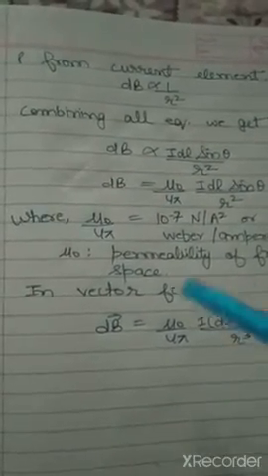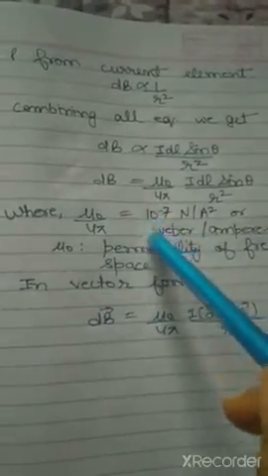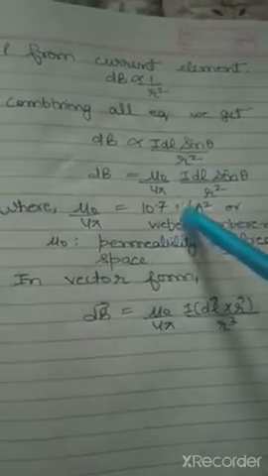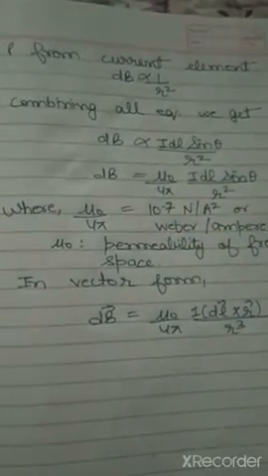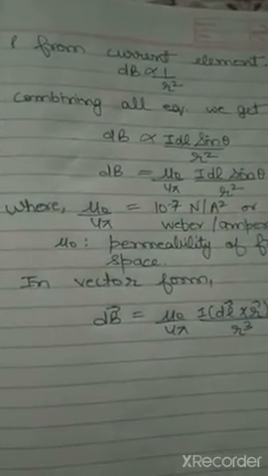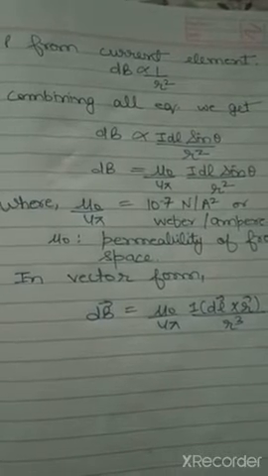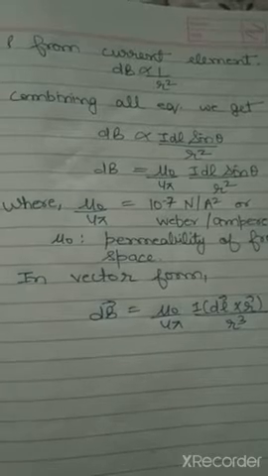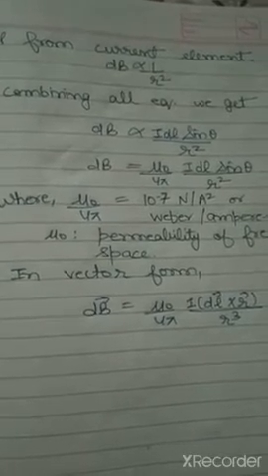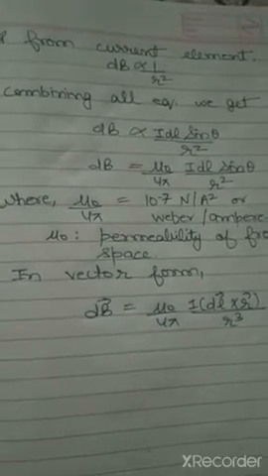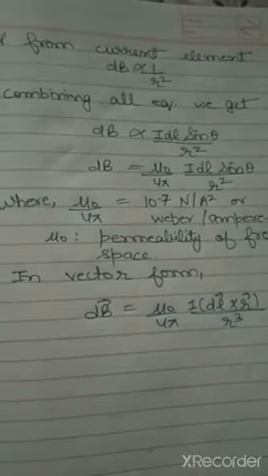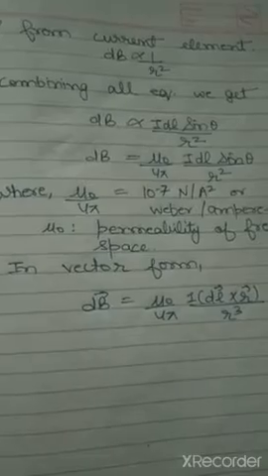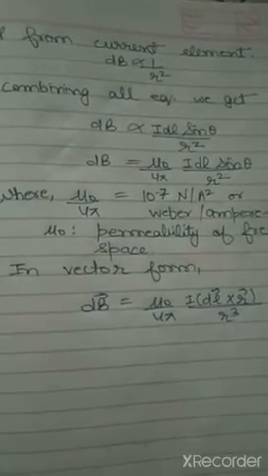Now here you will see a new unit, Newton, ampere, you all know that. The Weber is the unit of magnetic flux. Like we have electric flux in the electrostatics chapter. So electric flux is equal to what? E dot A, the product of electric field into area. Similarly here we have magnetic flux, and magnetic flux is the product of magnetic field into area.